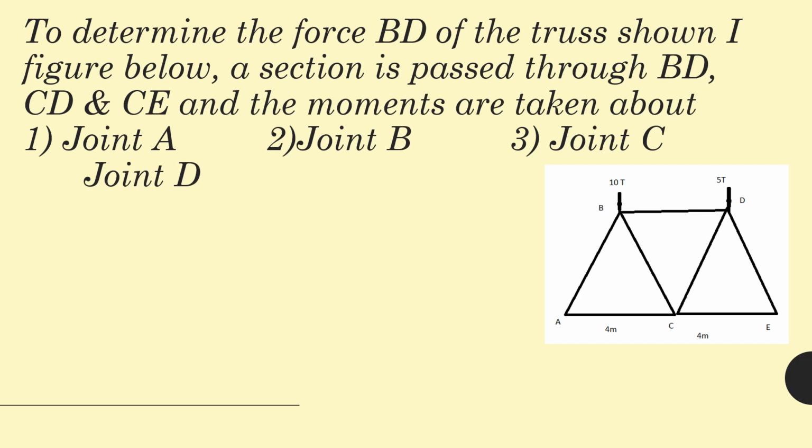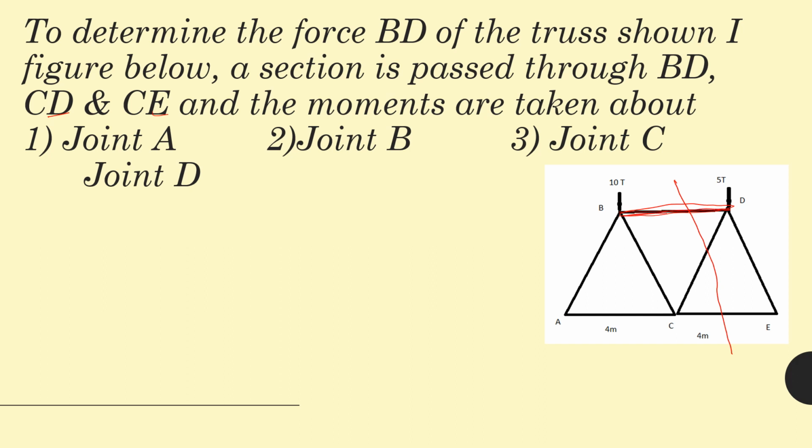But while doing that, here we need to determine the force of BD. In this member, we need to determine the force. And a section is drawn through BD, CD, and CE. This is a section, and we have to find out the force in this BD.